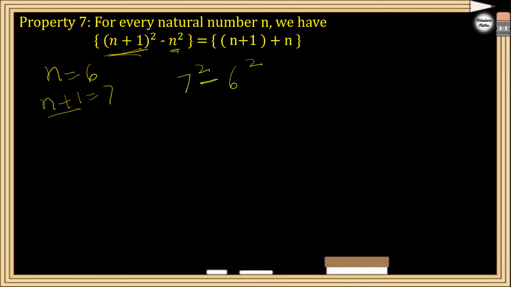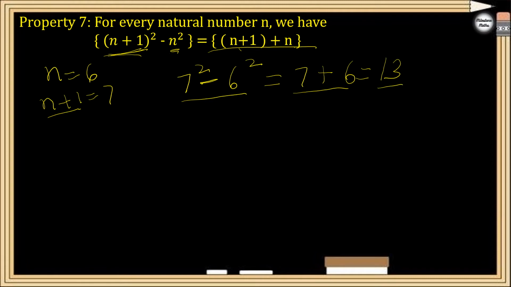If you have to find their difference, you don't need to actually find the squares. Directly you can write the answer. The answer will be n plus 1 plus n. What is n plus 1? n plus 1 is 7. What is n? n is 6. So 7 plus 6 is 13. So without solving the squares, you can directly write the answer by adding these two numbers. 7 plus 6, you will get 13.